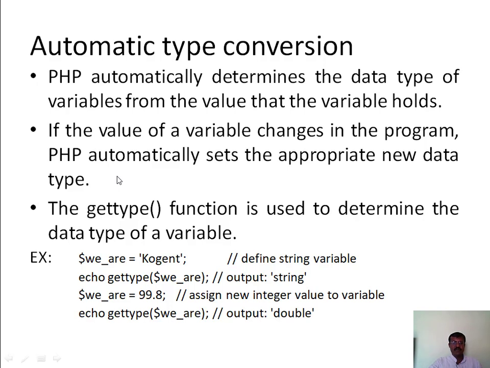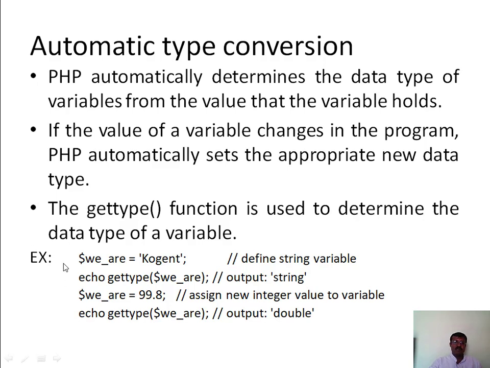In PHP, there is a way to know the data type of a variable, that is with the help of the gettype function. The gettype function is used to determine the data type of a variable. PHP converts values from one type to another as necessary. This kind of implicit casting is called type juggling. So in PHP we call this type juggling.